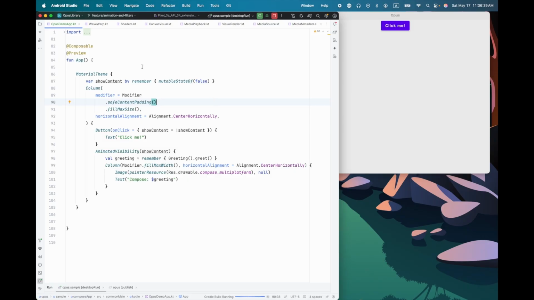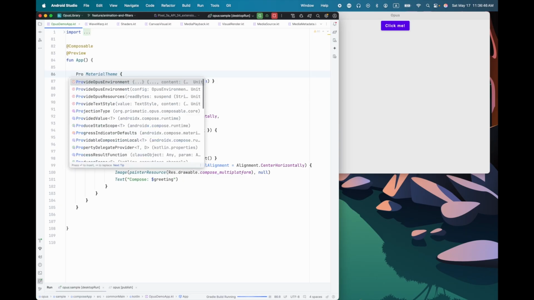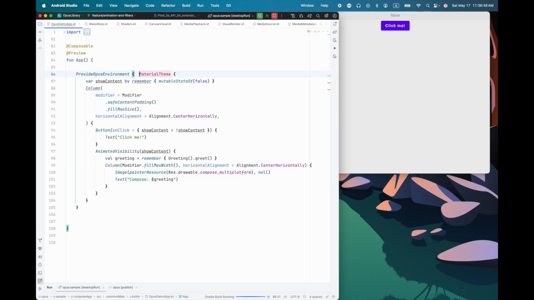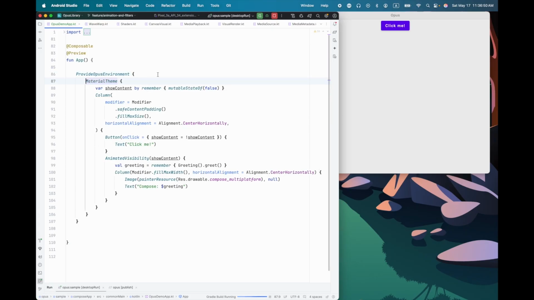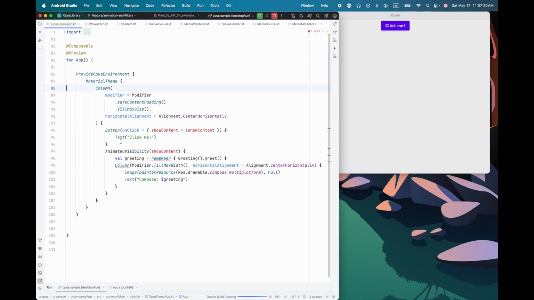None of those are super critical to understand, so I'm just going to skip that and get to the interesting part. So to begin with, the first thing we have to do is make sure that we're providing an Opus environment. So we need to wrap everything in provide Opus environment. There's a lot of things you can do with provide Opus environment, including controlling debug logging, changing how external media is loaded, and all kinds of things. We don't need to change any of that now, but there are settings available there. Okay, so let's get rid of the boilerplate from the template.